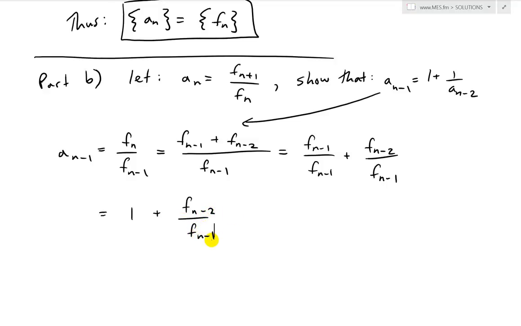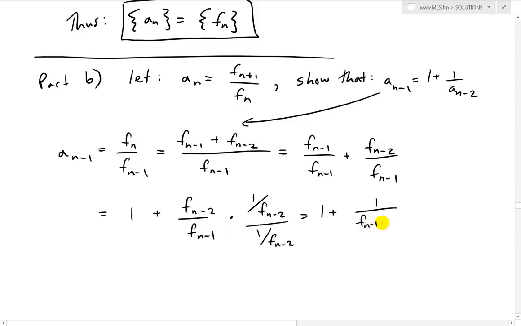And what I'll do now is multiply the top and bottom by 1 over Fn minus 2, because remember we want to show it's like that. So we try to make the numerator a 1 by dividing by it on both sides, top and bottom. Fn minus 2. Then this cancels, and we get 1 plus 1 over Fn minus 1 divided by Fn minus 2.